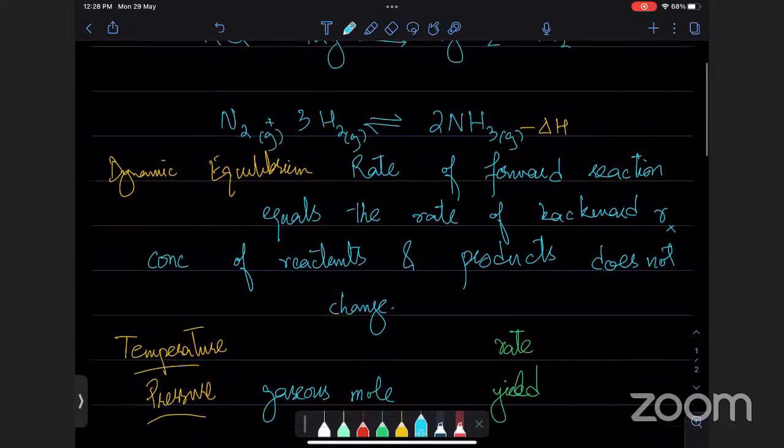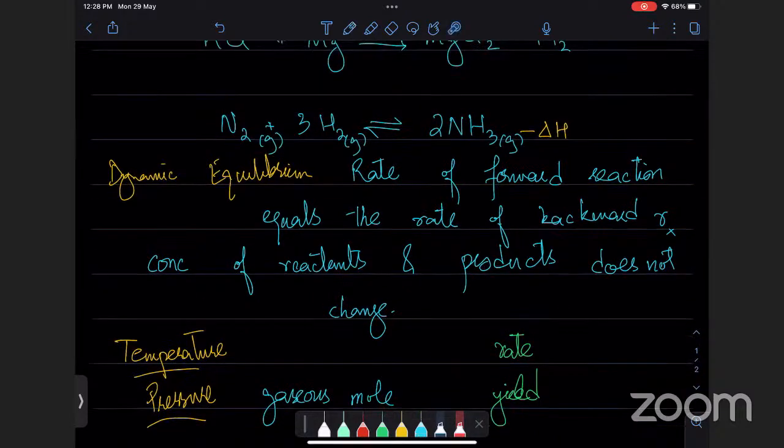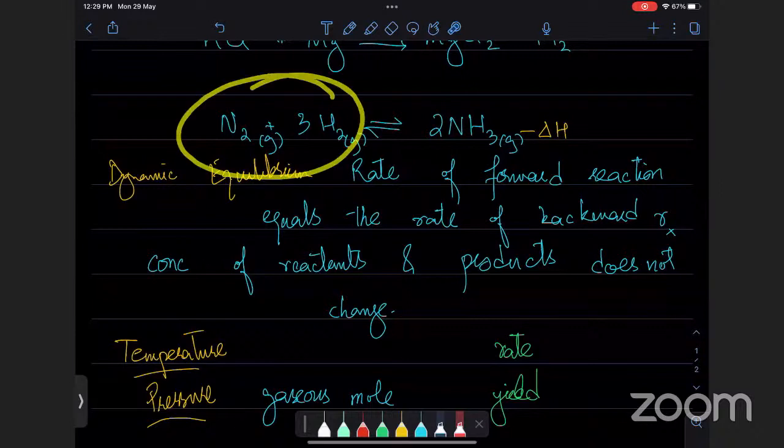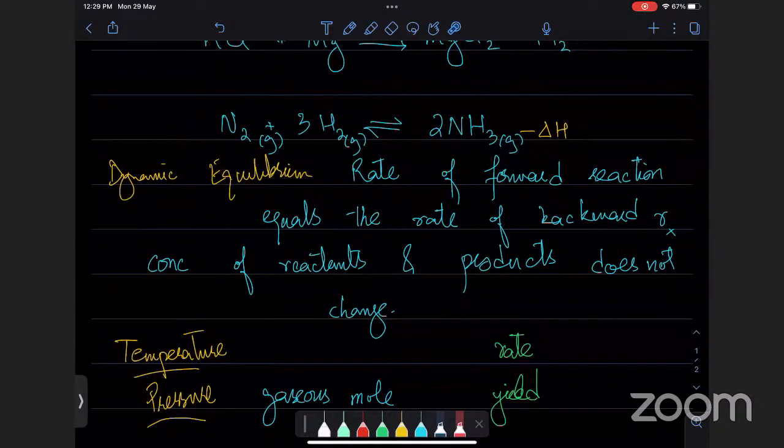Now here's how you will look at this equation. You will not look at individual things. You will just look के इस साइड पे कितने गैस के मोल्स हैं और इस साइड पे कितने गैस के मोल्स हैं. So if you look over here, I have 1 plus 3, 4 moles of gas on the left side. 4:2. And 2 on the right side. What that means is that the 4 wala side has a higher contribution to pressure. तो जब आप प्रेशर इंक्रीज करोगे तो ये ज्यादा कोलाइड करेंगे.